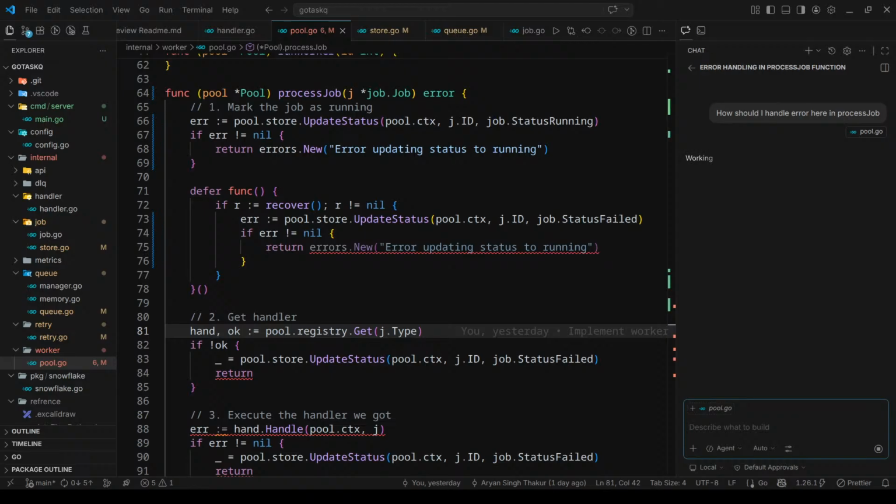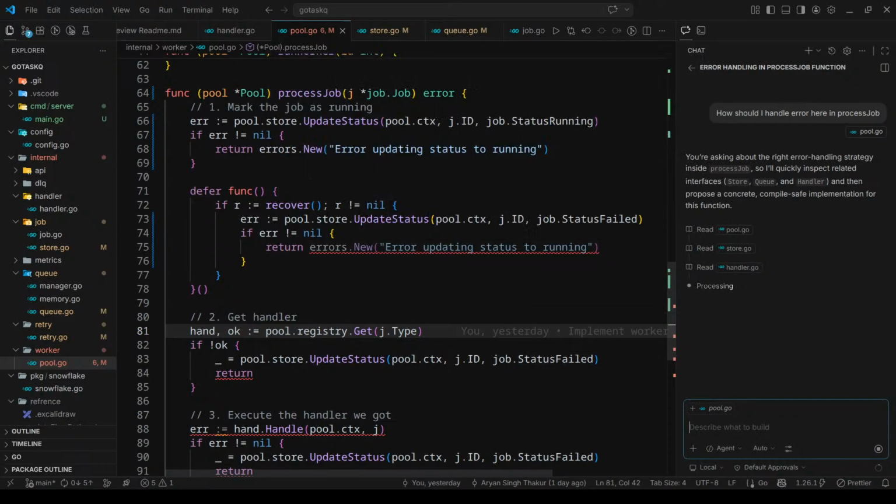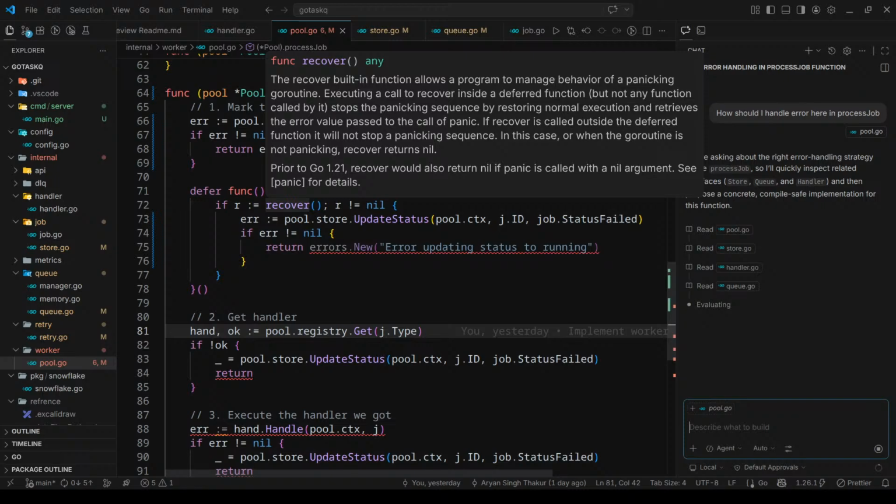I think it will give us some clue about how to handle the error, because here the function needs to recover, and if we throw an error like that, it's not good practice.